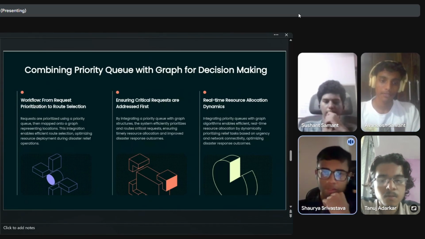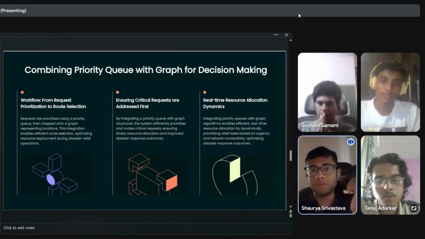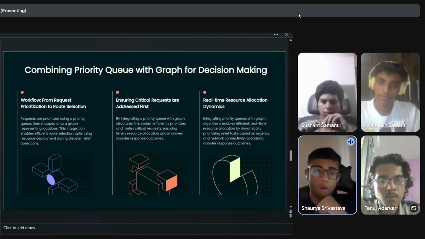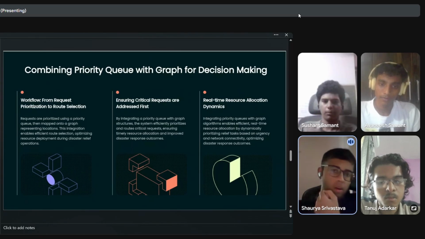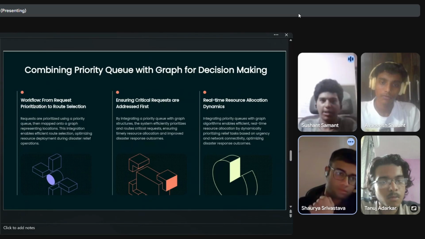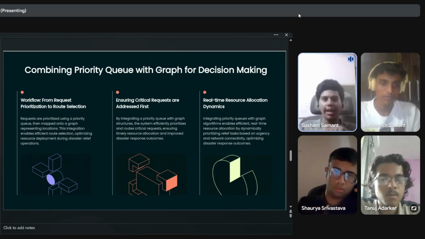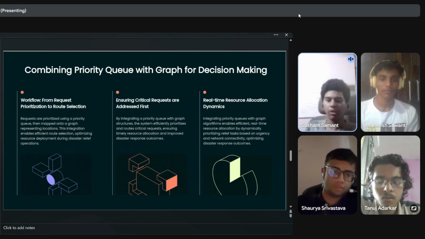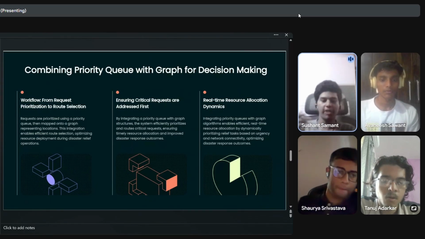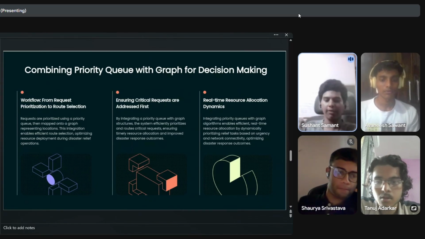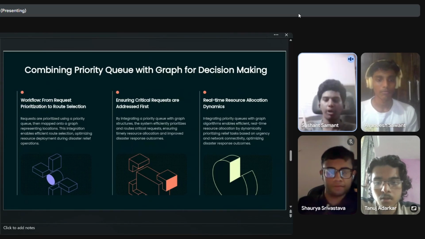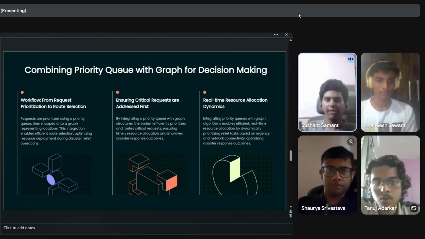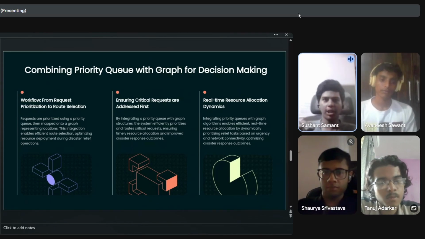Okay, so far so good. But suppose one village got disconnected from all the others due to a road blockage or something. Is there a way to check which locations have no connections at all? That's an excellent question. Yes, I have added a helper function to identify such isolated nodes. So suppose a village becomes completely disconnected from all the others due to a road blockage. Is there a way to detect which locations have no connections at all?